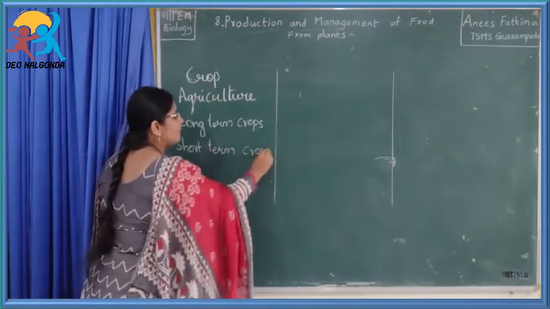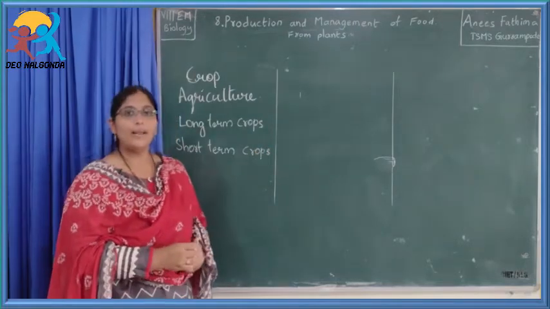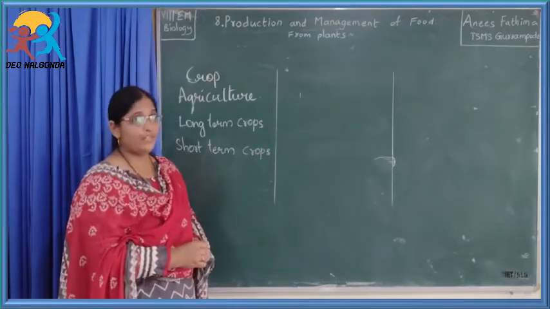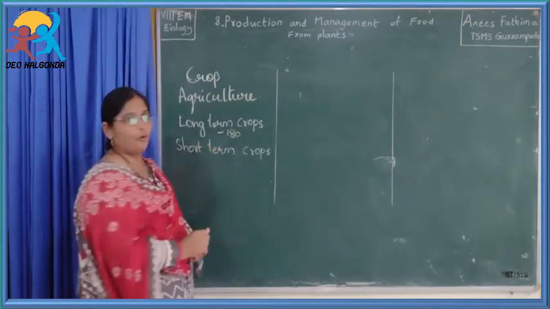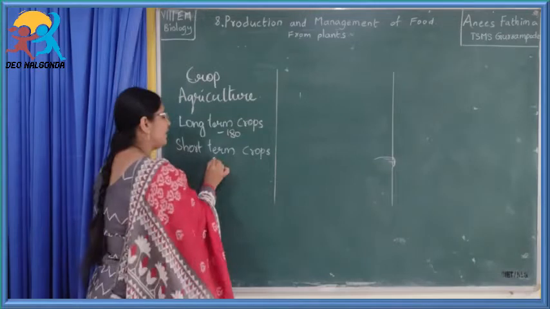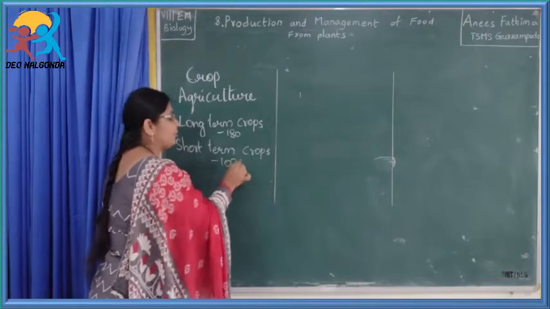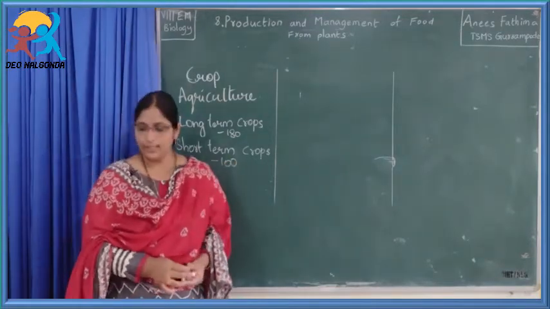Those crops which require 180 days for maturation, for harvesting purposes, are called long-term crops. Whereas those crops which require 100 days for maturation are called short-term crops.